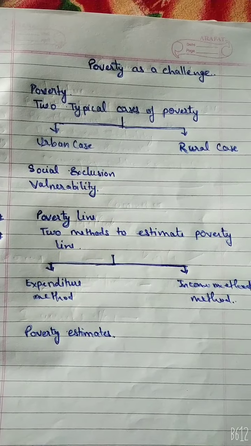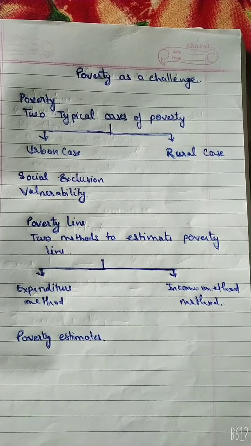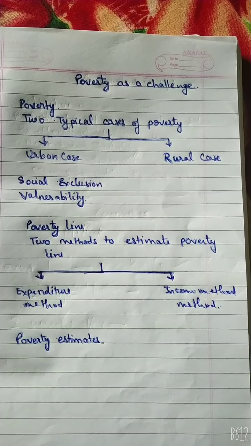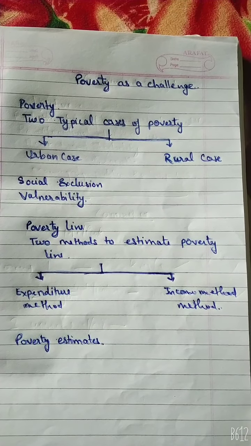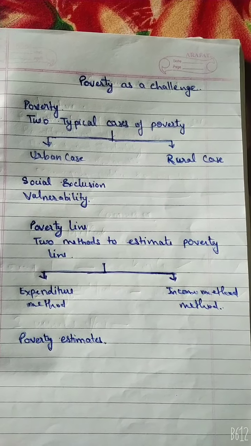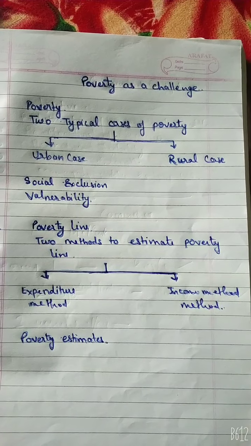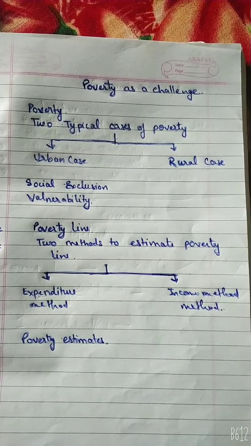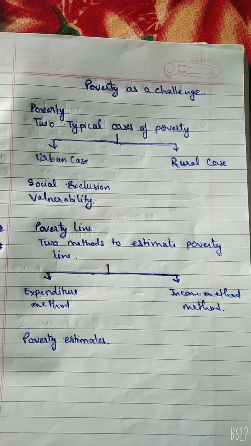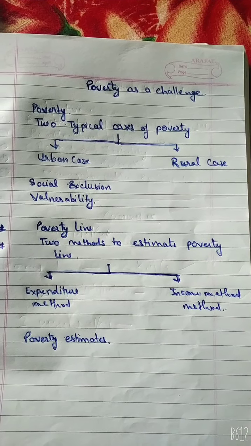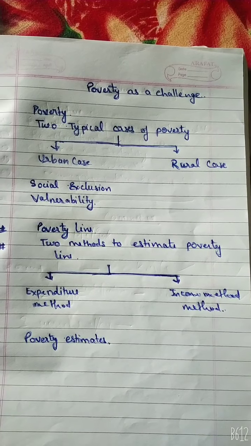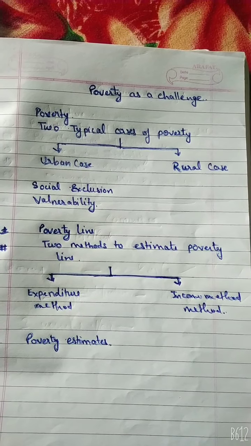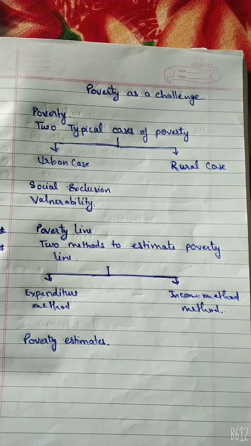In other words, we can say that the extent of poverty in a country is measured by the poverty line. A cutoff point on the line of distribution which usually divides the population of a country into poor and non-poor is called the poverty line. The poverty line measures the number of people who live below poverty, and their ratio to the total population is the poverty ratio. The poverty line indicates the income level which is just sufficient to buy the basic minimum quantity of food and a few selected non-food items.